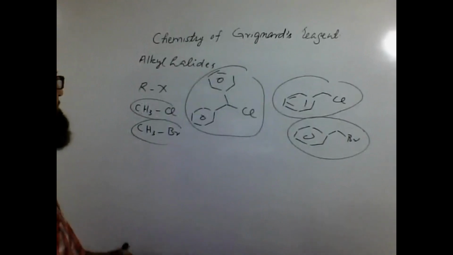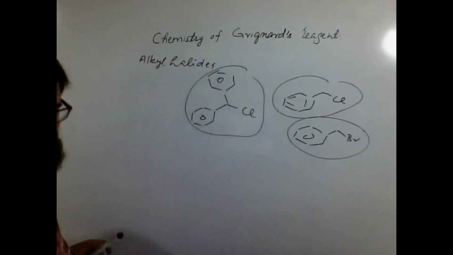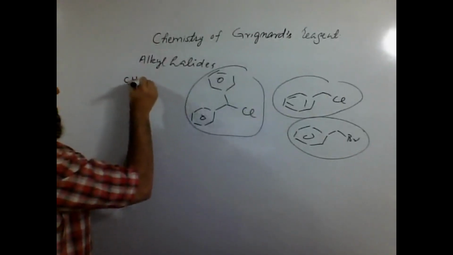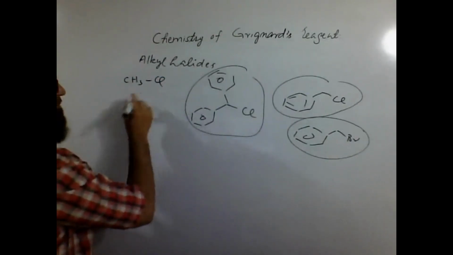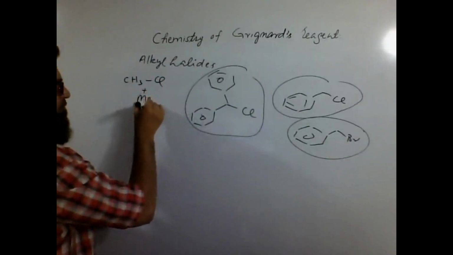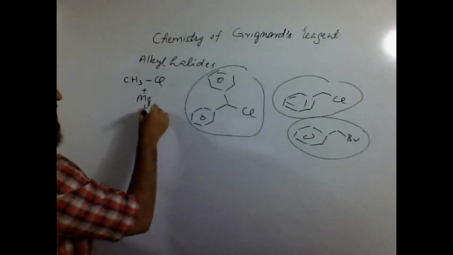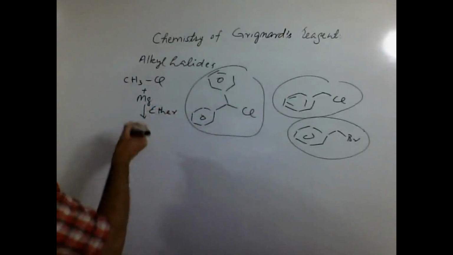Actually, what happens in the preparation of Grignard reagents? We use alkyl halides. We react them with magnesium metal, Mg, and we use ether as a solvent. What happens then?